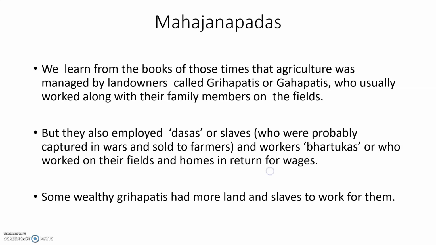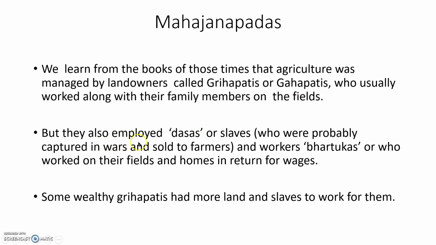We learn from the books of those times that agriculture was managed by landowners called Grihapatis or Gahapatis, who usually worked along with their family members on the fields. The persons who owned land were called landowners, Grihapatis or Gahapatis. They did the agricultural work along with their family members.